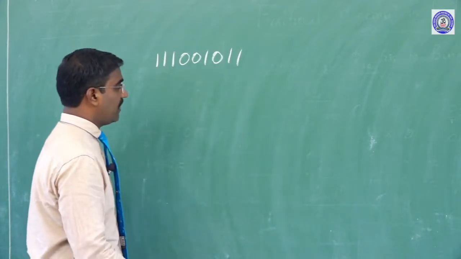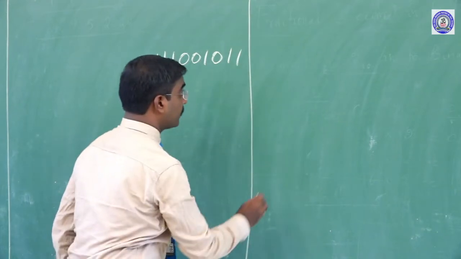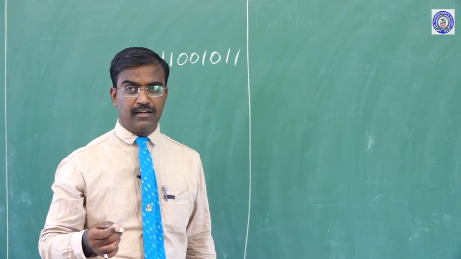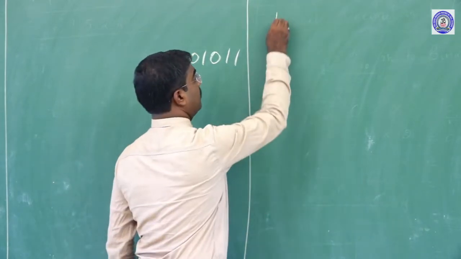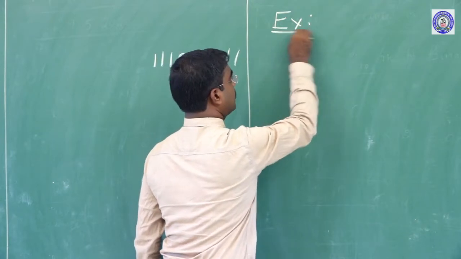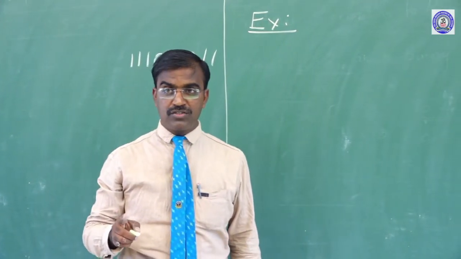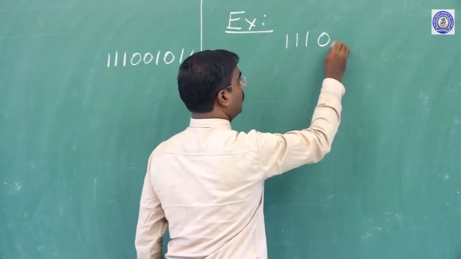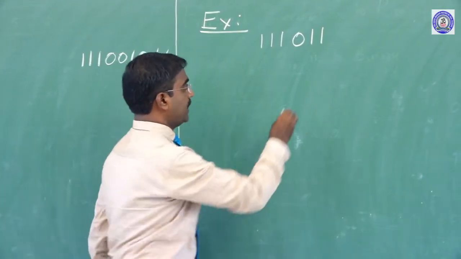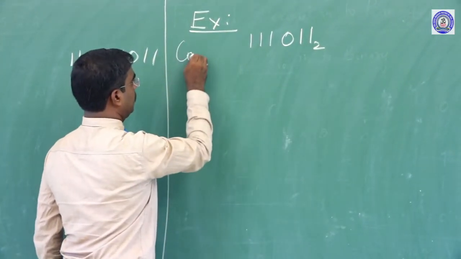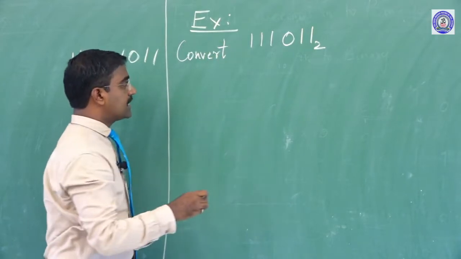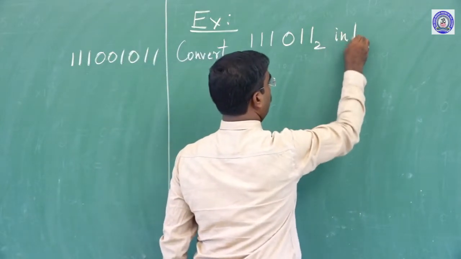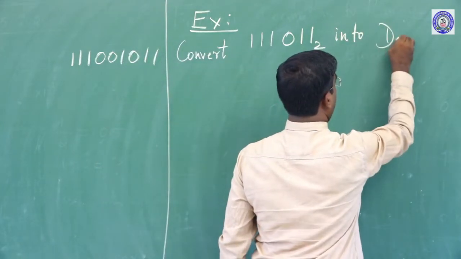But here, the given value, Sanjay, can you say any one example for a binary number? Come on. Sanjay said the number 111-011. Okay, 111-011 base 2. This is a sum. So convert 111-011 base 2 into decimal.